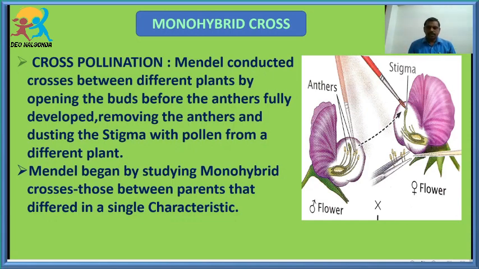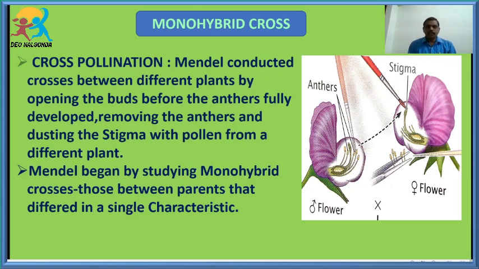Self pollination means the transfer of pollen grains takes place from a flower to another flower of the same plant, which we commonly call self pollination. And in cross pollination, the transfer of pollen grains from the anther to the stigma of the flower of another plant is commonly called cross pollination.